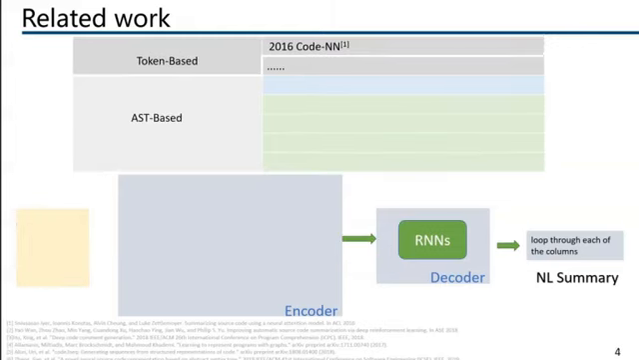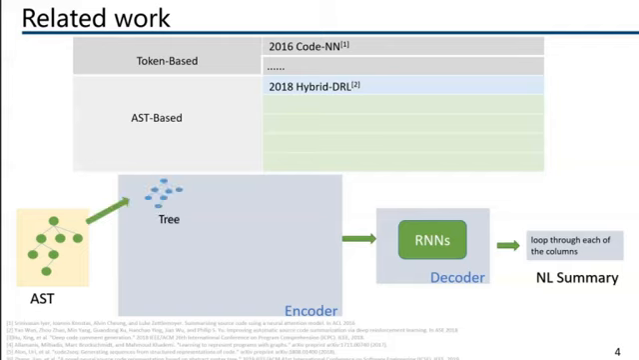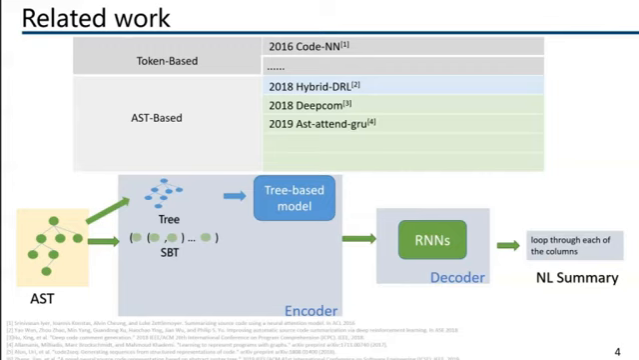There is another representation named abstract syntax trees. It carries the syntax and structure information of source code, so ASTs are widely used to enhance code summarization techniques. This AST-based method can be divided into two categories. The first directly uses a tree-based model to encode the AST, like Hybrid-DeepCom. The second uses linearization methods. For example, DeepCom flattens the AST into an SBT sequence. Code2Seq extracts the AST paths and then feeds the sequence to RNNs.